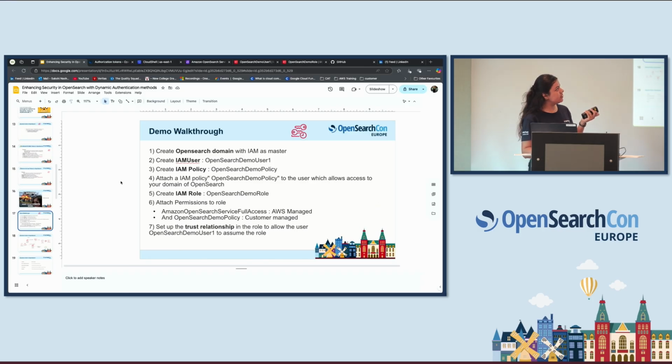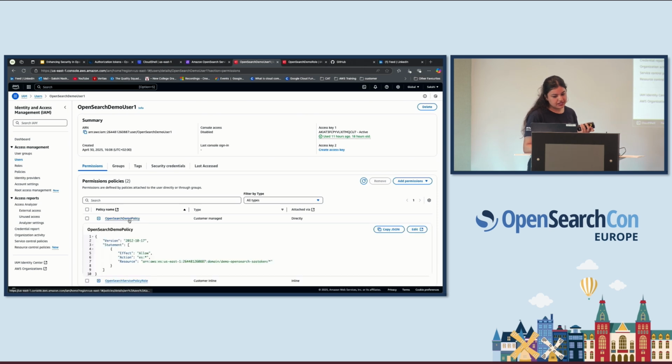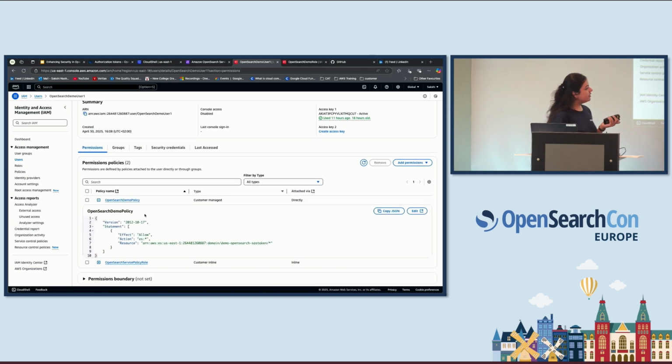Now I'm creating an IAM user, OpenSearch demo user 1. So I have this part here. This is an IAM user. I have attached two policies to it, right? First is a demo policy. You can see it allows access to ES. What is ES? It's the OpenSearch service in AWS. And the resource that I'm giving access to is my account number, the region, US East 1, and this is the OpenSearch domain that I just showed you, right? So I'm giving this user access to use the OpenSearch service.